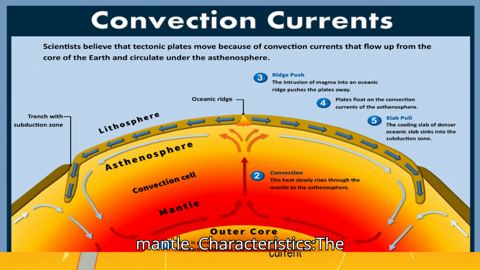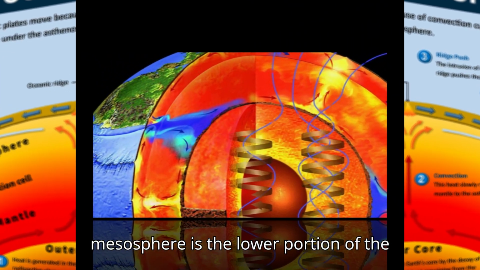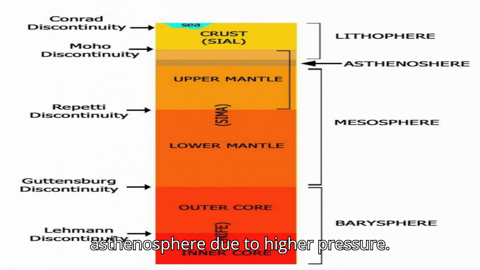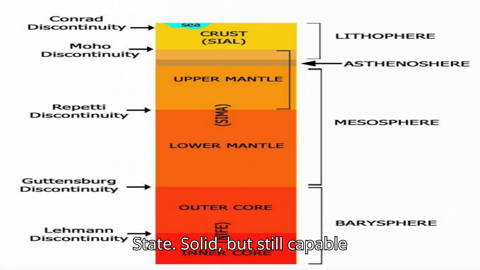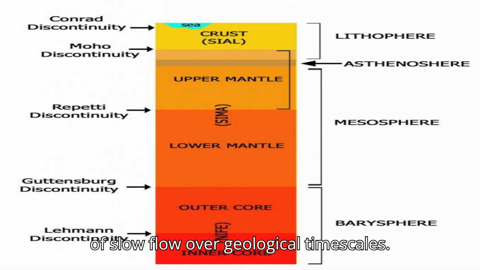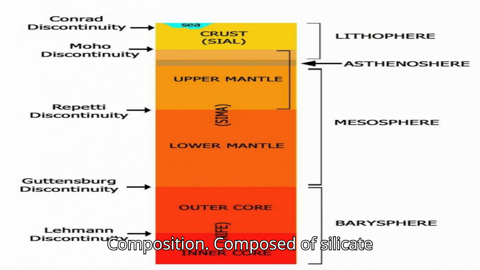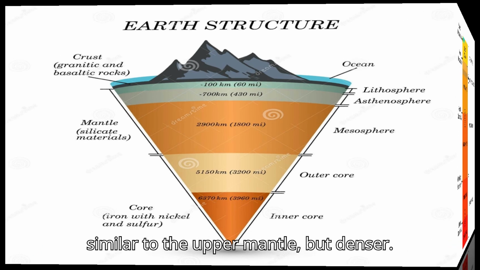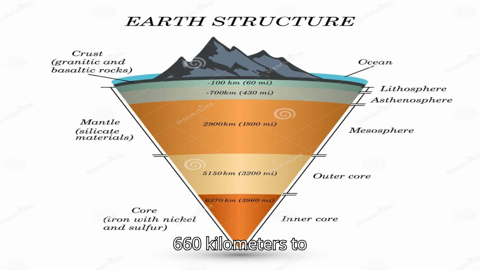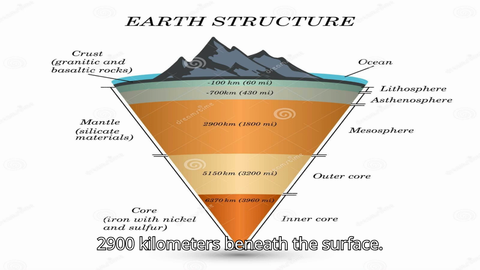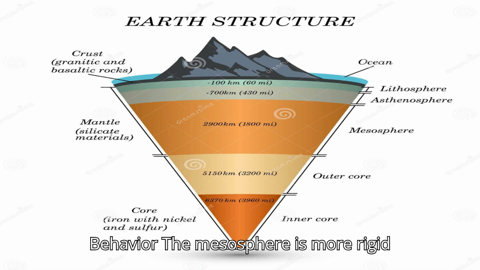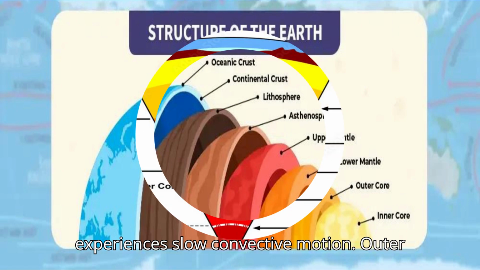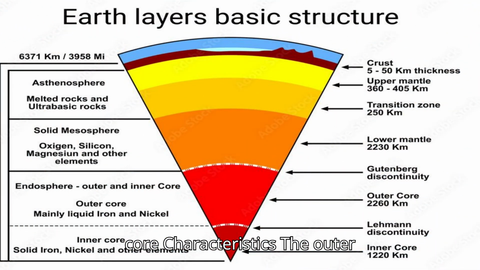Mesosphere, lower mantle. Characteristics: The mesosphere is the lower portion of the mantle beneath the asthenosphere. It is much more rigid compared to the asthenosphere due to higher pressure. State: solid, but still capable of slow flow over geological timescales. Composition: composed of silicate minerals rich in iron and magnesium, similar to the upper mantle, but denser. Thickness: extends from about 660 kilometers to 2,900 kilometers beneath the surface. Behavior: The mesosphere is more rigid than the asthenosphere and doesn't undergo the same plastic flow but still experiences slow convective motion.